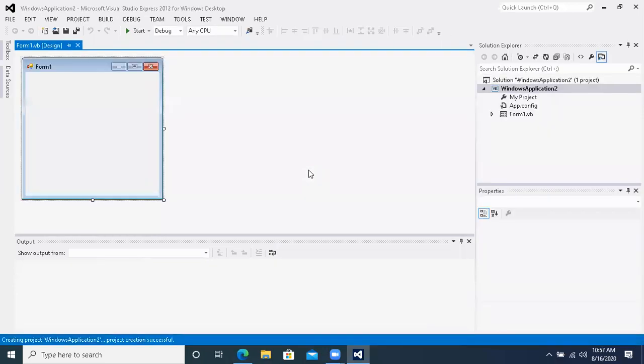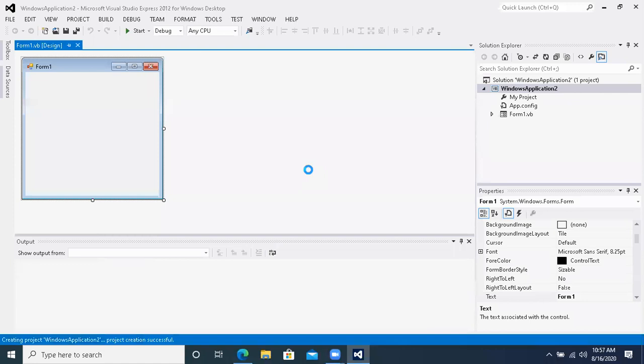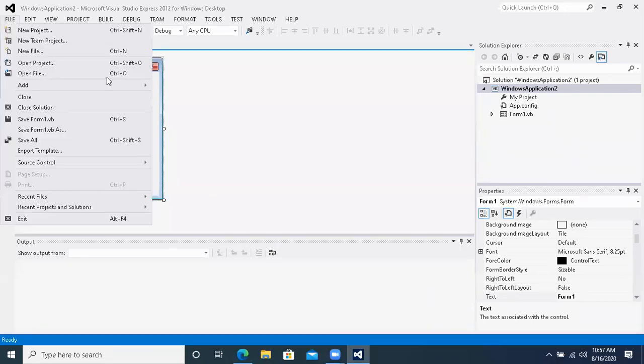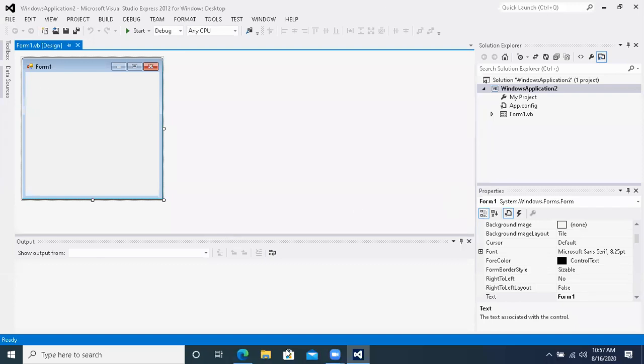Anytime you open a project, it will give this name, but you can change the name at the time when you are saving your file. Okay? When you are saving your file, it will change the name. For example, now you can see this environment. This is the IDE, which we call the integrated development environment, where we are doing programming.